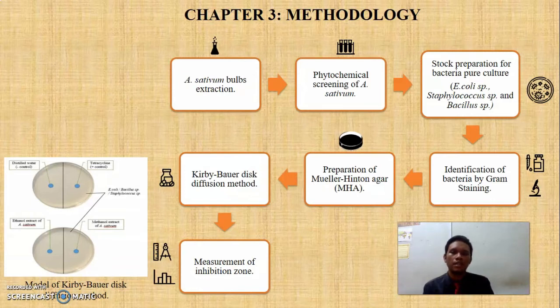And then sterile discs will be soaked into 3 solutions, which are distilled water as negative control, ethanol extract of A. sativum, and methanol extract of A. sativum, while tetracycline acts as positive control. This is shown in the model of the Kirby-Bauer test at the left of the slide. And then the plate will be incubated for 24 hours, and after that the study can measure the inhibition zone using a ruler and divider, and then the result will be presented in a bar graph.